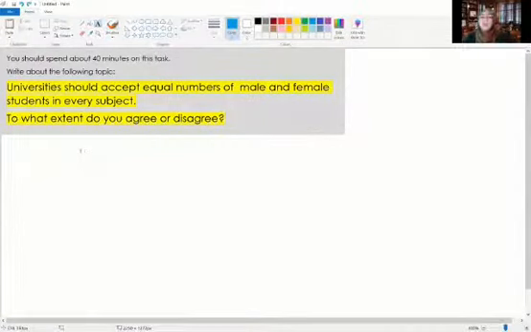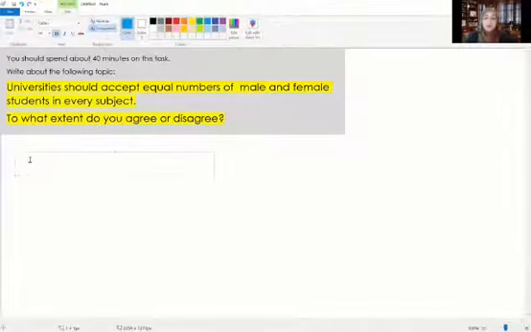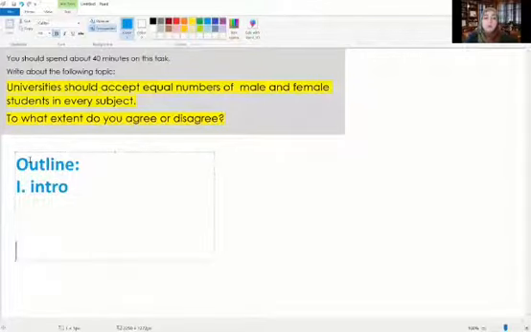Okay, now let's imagine that I am sitting in the test now. I have 5 minutes to do my outline. So what would I do? I don't have to write neatly and nicely, whatever. I just would write 1, which means intro. And then of course I'm going to write number 2, which means the body. And of course, number 3 is going to be the conclusion. That's it.